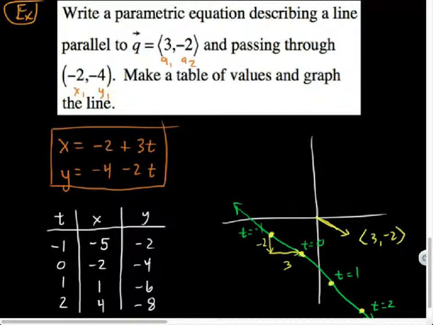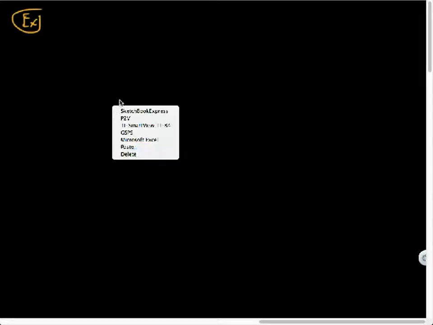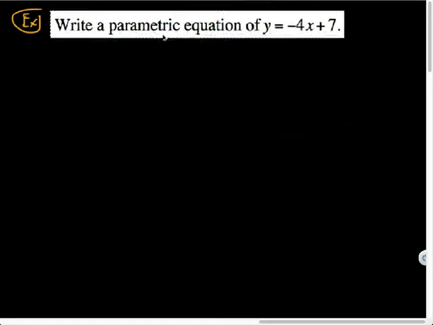Let me show you one last example. This one's going to be a quick one. It's not that bad. Last example we'll do today. So let's say I have an equation of a line and I want to make a parametric equation, or a set of parametric equations, that represent it.